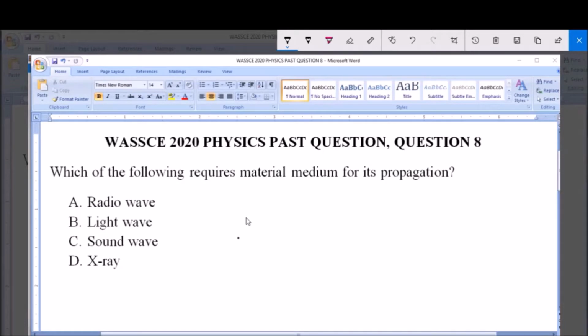for its propagation. Now, like we know, we have two types of waves based on the need for a material medium for propagation, and this is the mechanical wave and the electromagnetic wave.